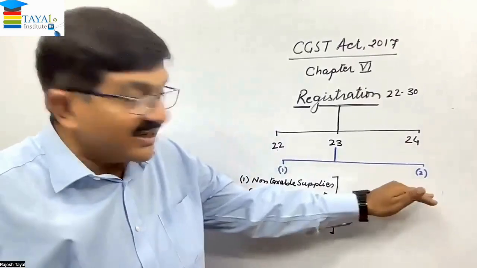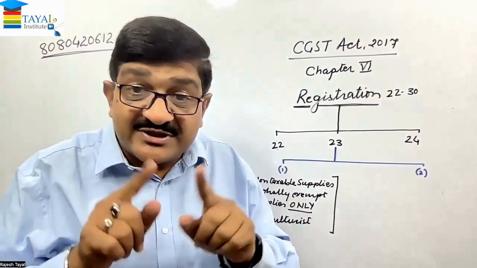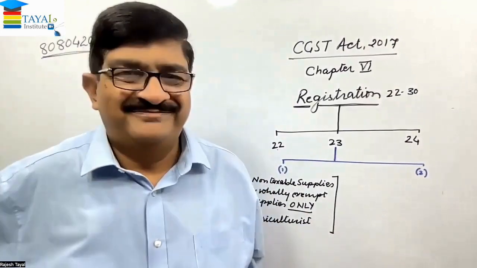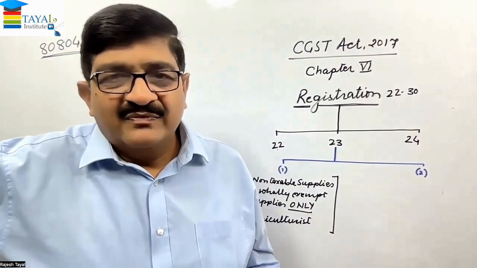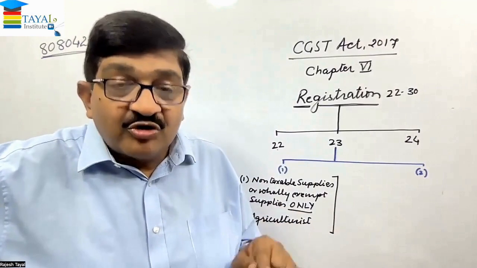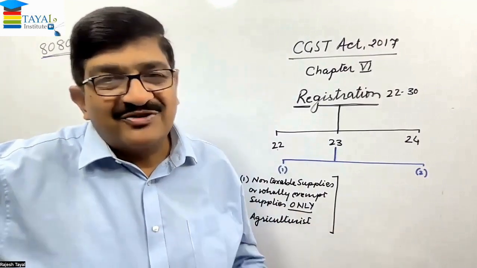Okay, so what is said in subsection 2? Subsection 2 is saying, notwithstanding anything in sections 22 and 24, the central government may, by notification on the recommendation of the council, allow exemption to a specific category of persons from registration.